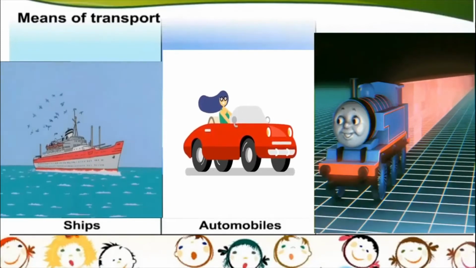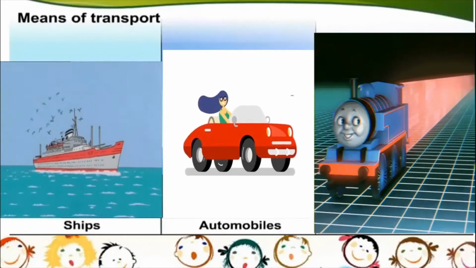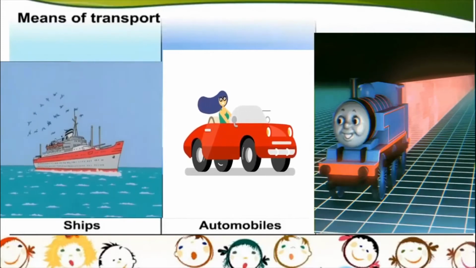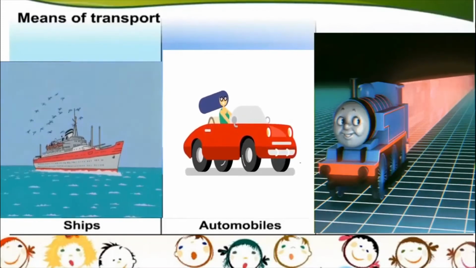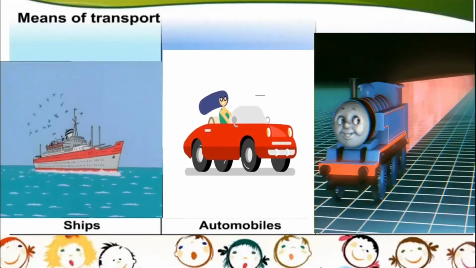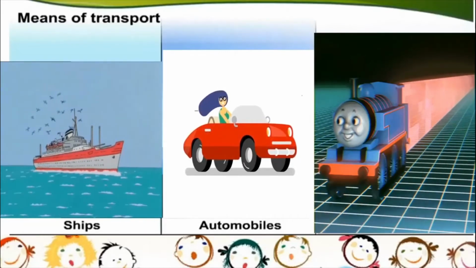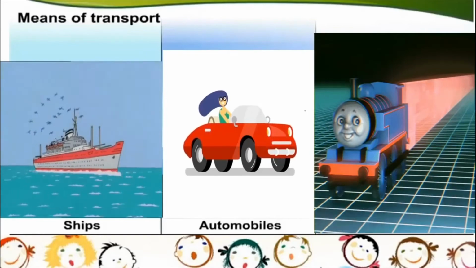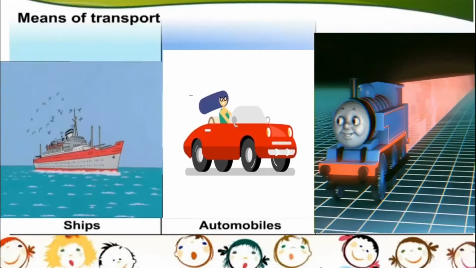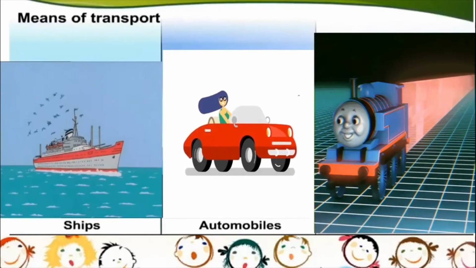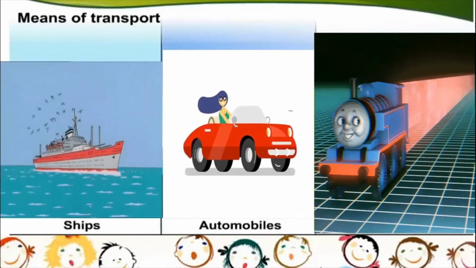These kind of trains are found in the cities. Nowadays, our country has become modern, so these trains, they go even to the villages, okay? But normally, inside a village, you will not find a train or cars or other modern means of transport. You will find animals used as means of transport.